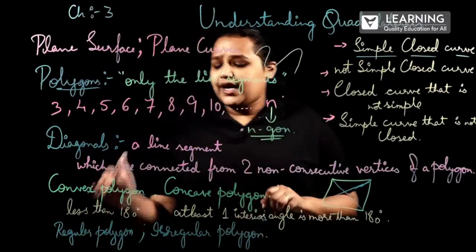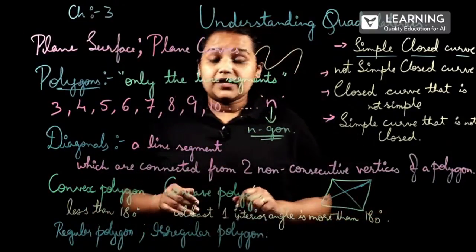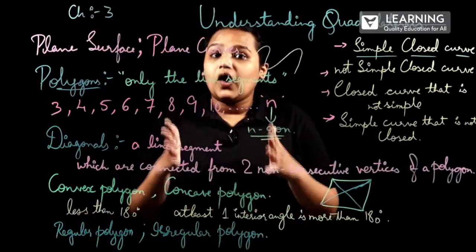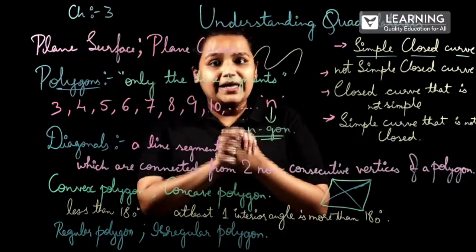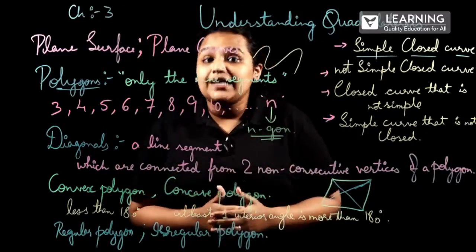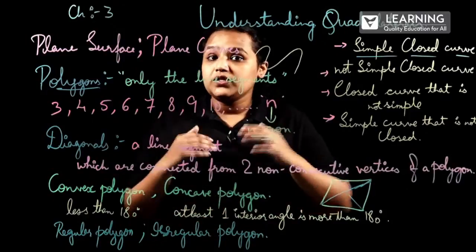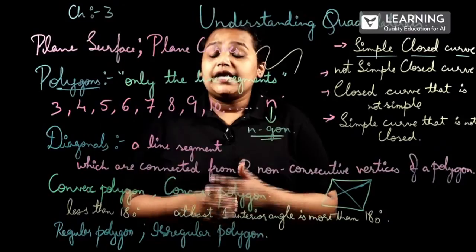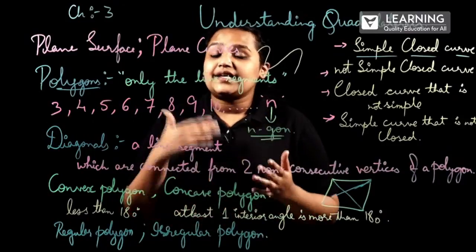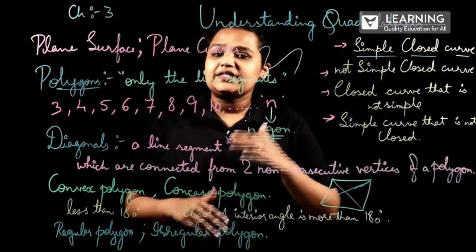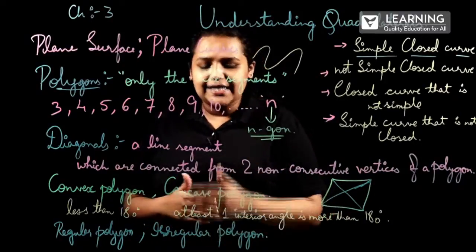So what is this regular polygon and irregular polygon? Regular polygon, where the polygon is having all the sides and angles equal. Where all the sides and angles are equal in a polygon, then those polygons are called regular polygon. If in a polygon all the sides and angles are not equal, then those type of polygons are called irregular polygon.